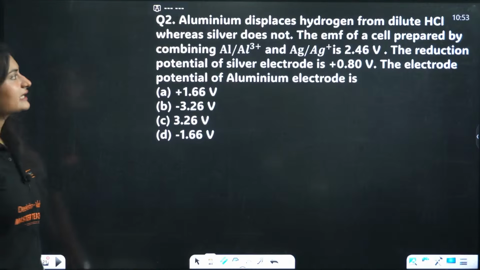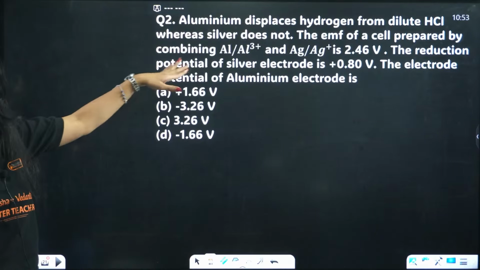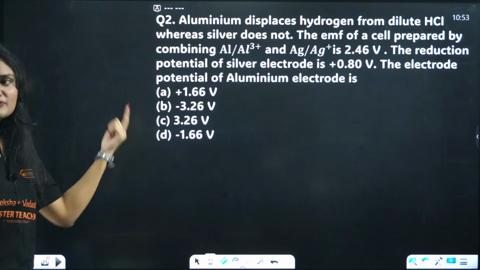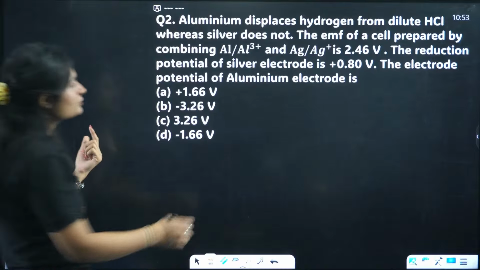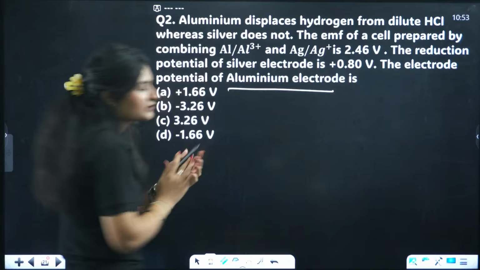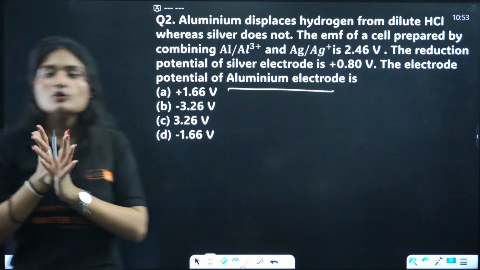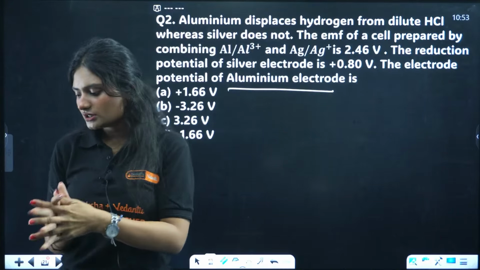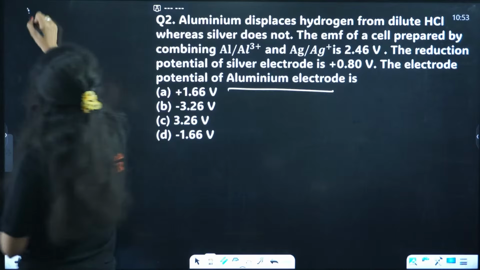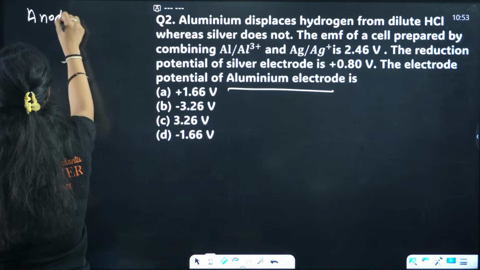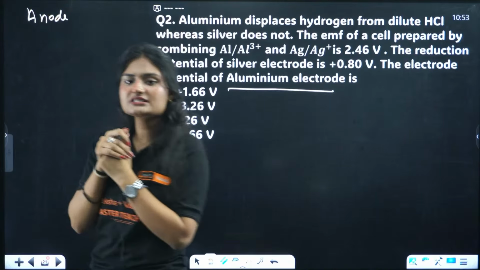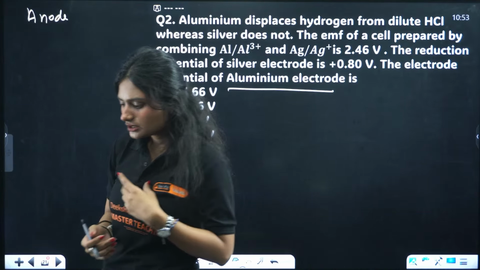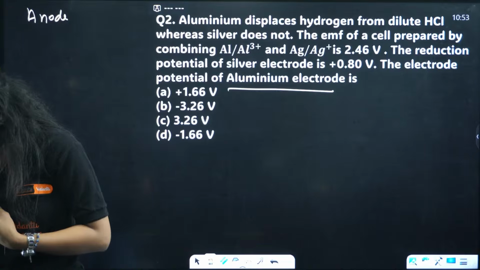Aluminum displaces hydrogen from dilute HCl, whereas silver does not. The EMF is given. You need to find the electrode potential of aluminum. Okay, now one more thing here. How will you decide which is anode, which is cathode? Firstly, tell me what happens at anode, oxidation or reduction?